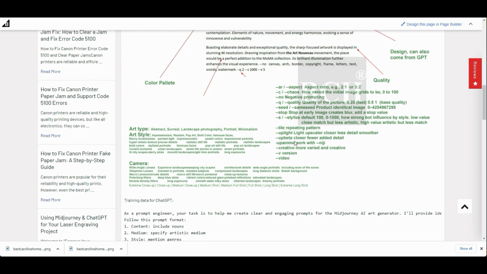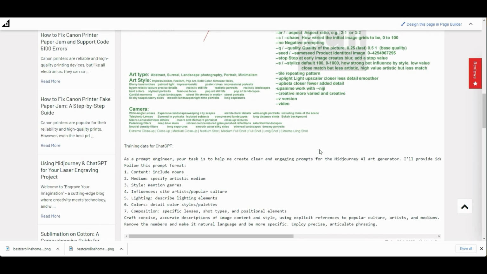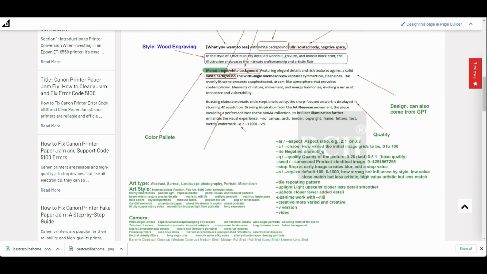You can do app beta and app enemy, creative, which gives more varied results. And the version switch here, I set to 5, which is their best version, in my opinion. And you can do a short video with /set video, okay? That's all the options you can use here.